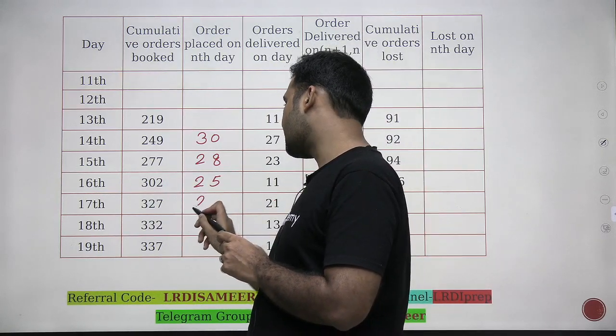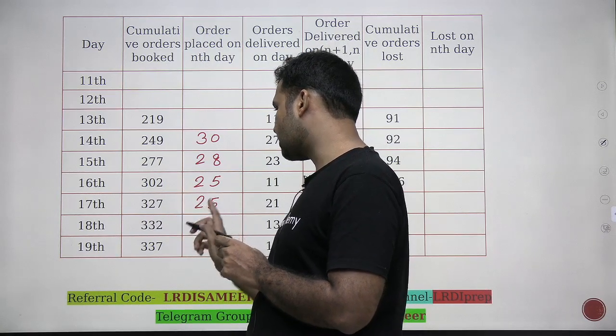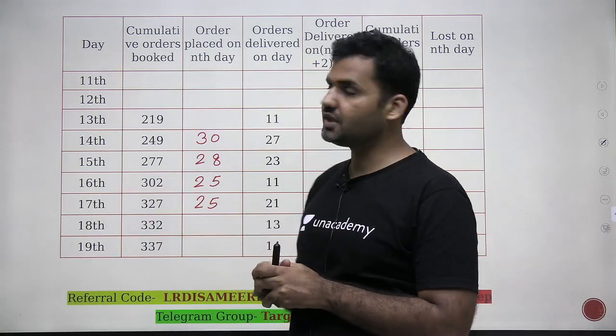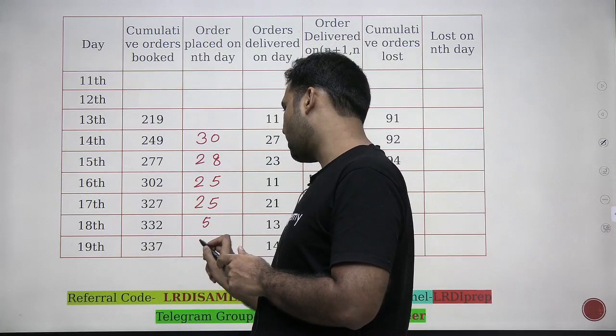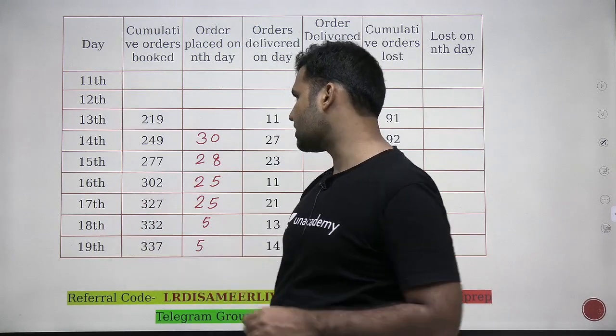Then again, there's an increment of 25 in the cumulative orders. So these 25 orders must be placed on 17th of that month. Then there's an increase of 5. This would be of 18th, and an increase of 5 again. This must be of 19th.